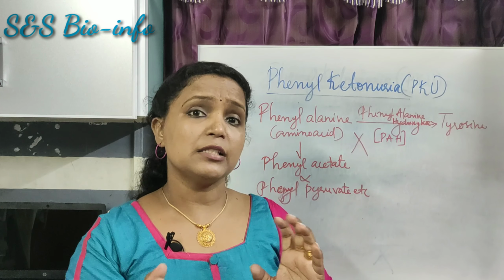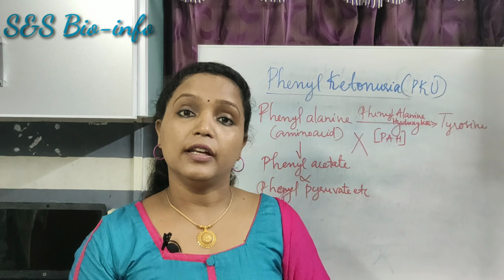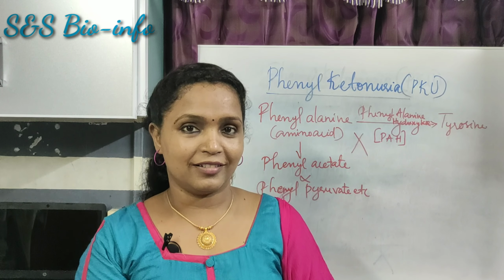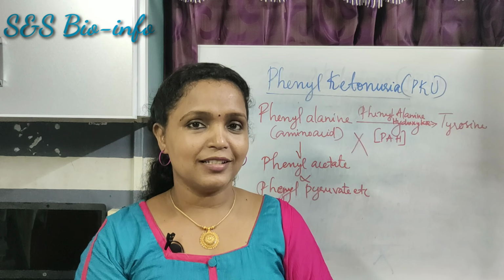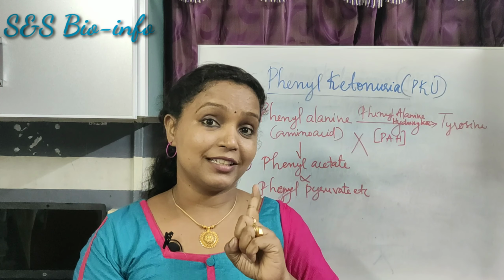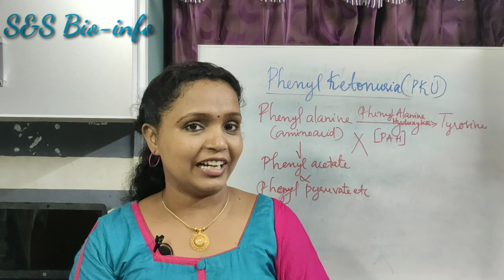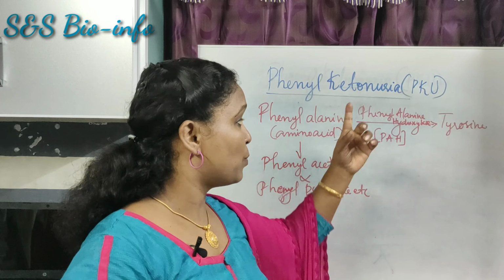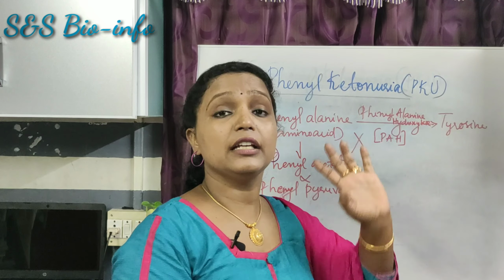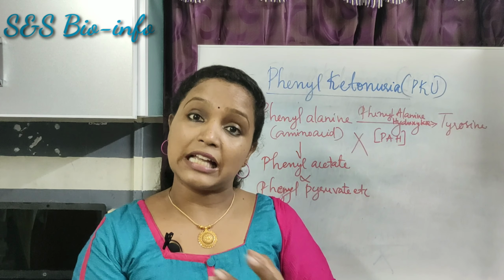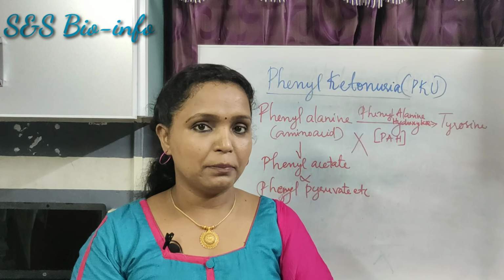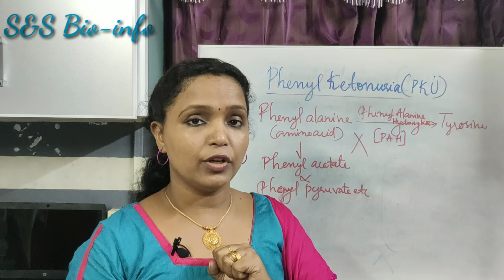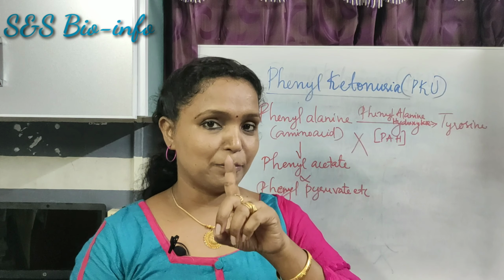It has multiple effects. So, phenylketonuria or PKU is a pleiotropic phenomenon. It's a pleiotropic effect. That means multiple gene effect. A particular gene controls more than one effect. Here, the deficiency of the gene that is responsible for the production of phenylalanine hydroxylase leads to several problems in the body of the person. So, what are the effects of the deficiency of PAH in the body of a person? The first one is mental retardation.